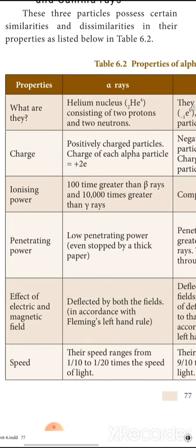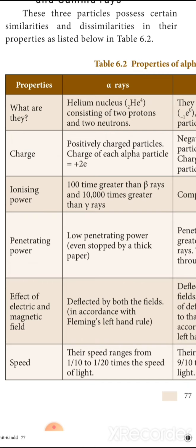Then, how about the alpha, beta and gamma particles? What are they? Alpha particle is equal to helium nuclei. It has positive charge and 100 to 10,000 times greater ionizing power. It is heavier, so it has less penetrating power. Deflected by both electric and magnetic fields. Speed is 1/10 to 1/20 of the speed of light. Already you know the speed of light, 3 into 10 power 8 meter per second. You can calculate from that.